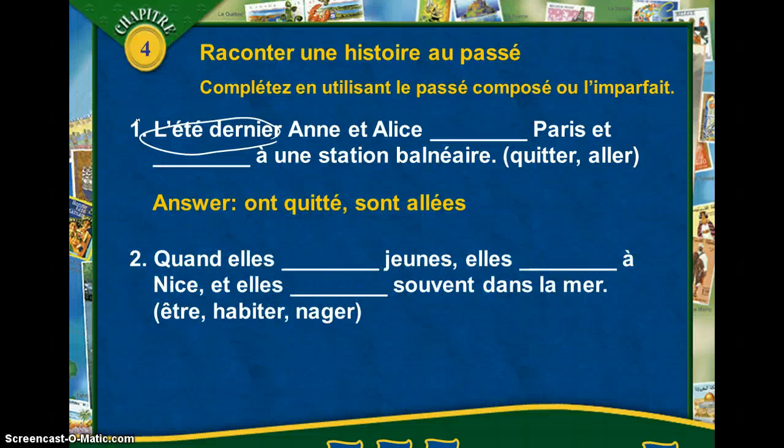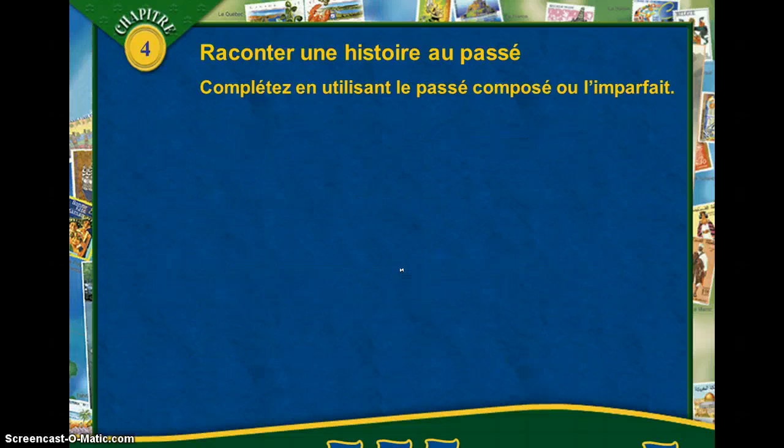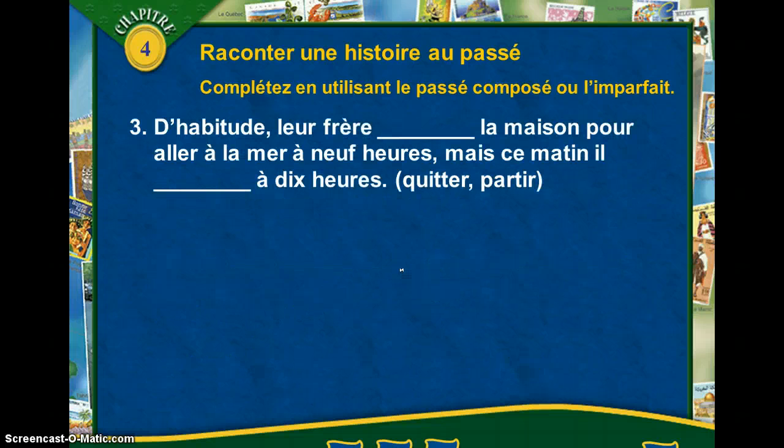Okay, let's look at the next one. You know, a word like jeune means young. Okay, and words like souvent. And there you go. You would use the imparfait in situations where we are talking about how young they were and what they would do often. Okay, a word like this, d'habitude, means usually.